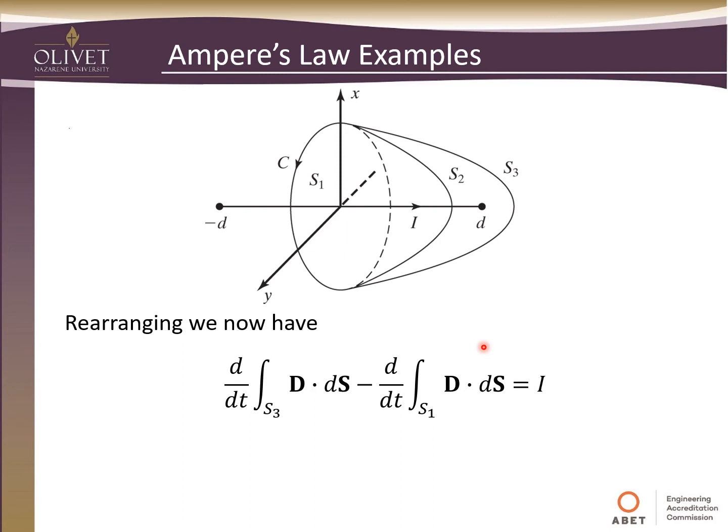So if we rearrange this, what we come up with is that the total displacement current of S3 minus the displacement current on S1 has to equal the total current going through the surface S1. Or we could say that the total displacement current of surfaces 3 and 1 has got to equal the total current.